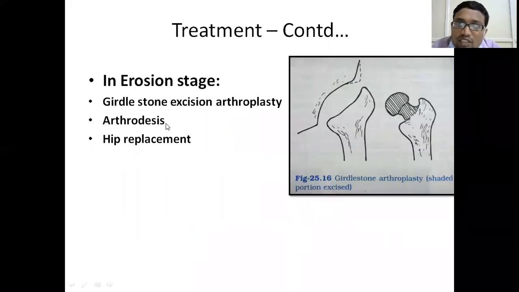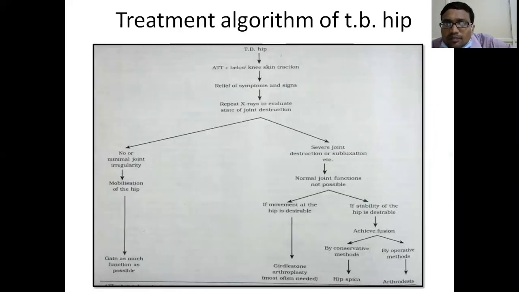With arthrodesis, we can give a painless, stable, immobile hip. These are the treatment protocols in different stages of the hip. So this is how we get different surgeries: Girdlestone arthroplasty, arthrodesis, and hip replacement. These are what is available for hip tuberculosis treatment.